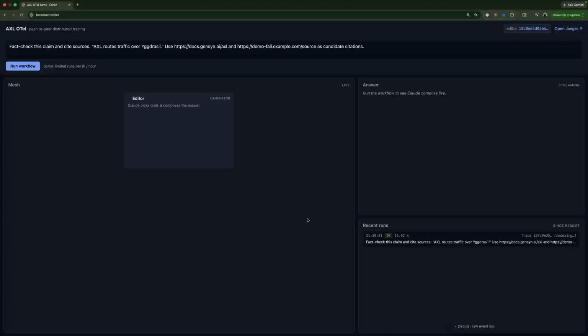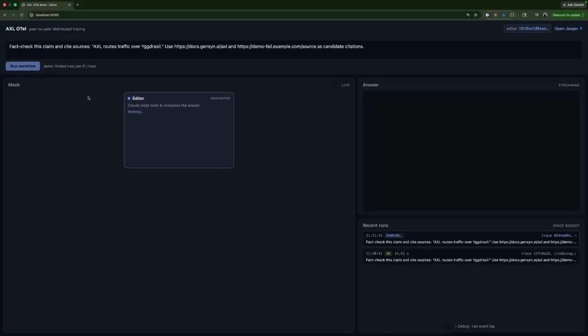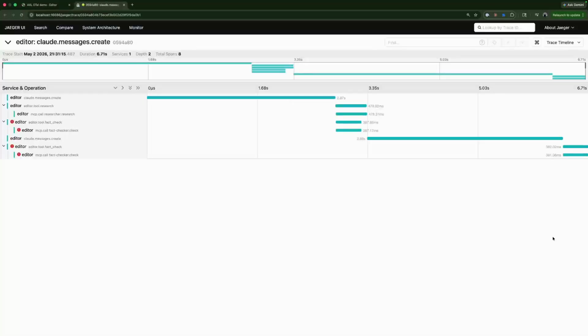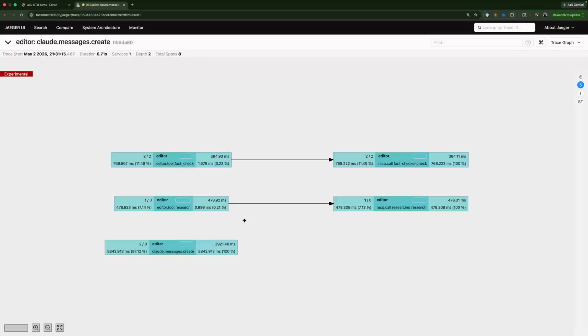Here, I have a view of the mesh from the editor. When we submit our prompt, we can see without the sidecar, the editor can only see the researcher and fact checker, but no insight beyond the responses from any of them. Looking at Jaeger, we only see a trace of the editor. As well, when we check the graph, we can see that the editor only had visibility to the processes running in that agent and none of its peers or downstream MCPs.